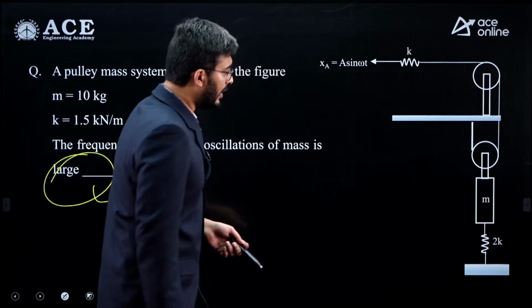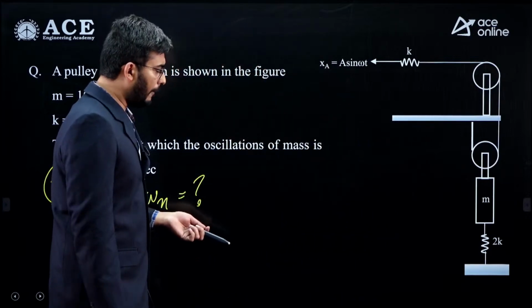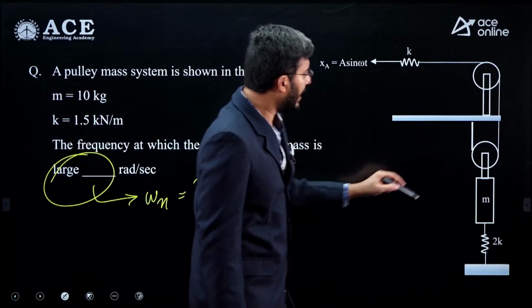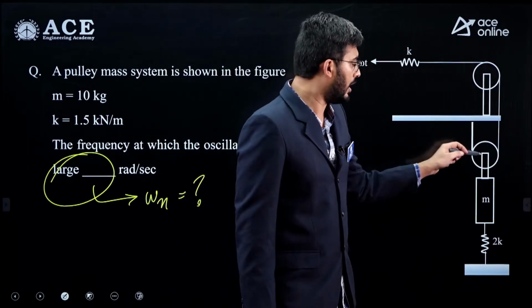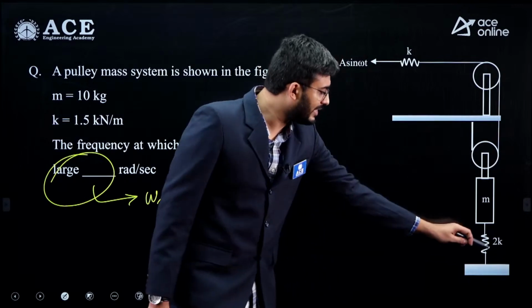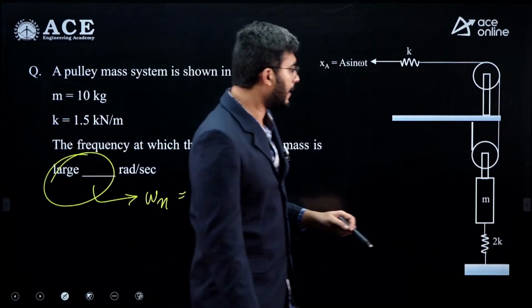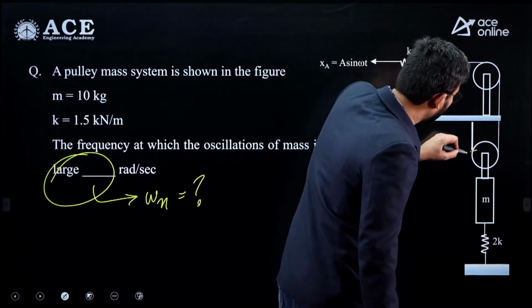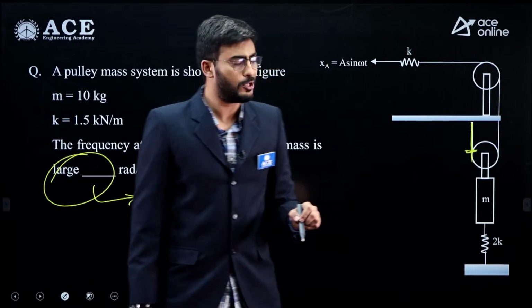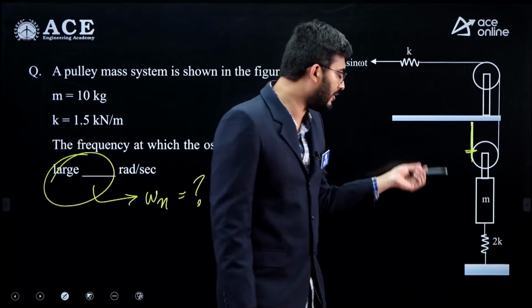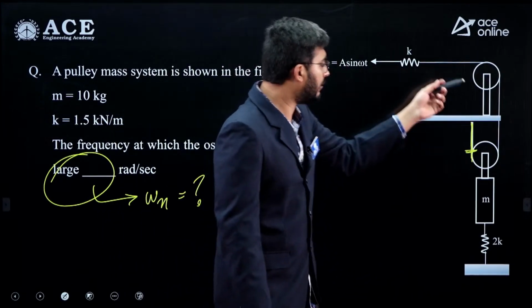Now here, if you understand the arrangement, the problem seems to be a little complex. These are two massless pulleys given to us, and there is a block connected to the pulley at the bottom, and there is a spring attached here. So here we have the higher pair between the rope and pulley. There is a higher pair. So here we have to assume pure rolling motion between the rope and pulley,